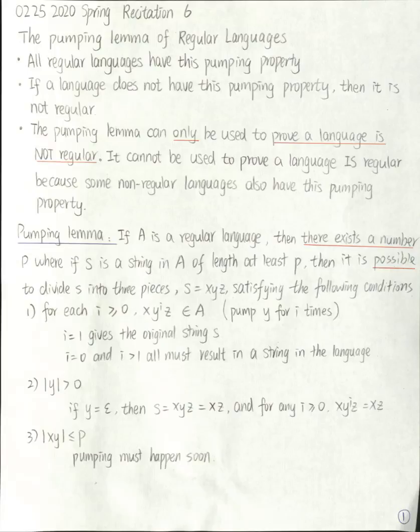S can be pumped means there is a way to divide S into three pieces, and we pump the middle piece any number of times. We only need to find one way such that this S can be pumped. We don't require S to be pumped in any possible way.